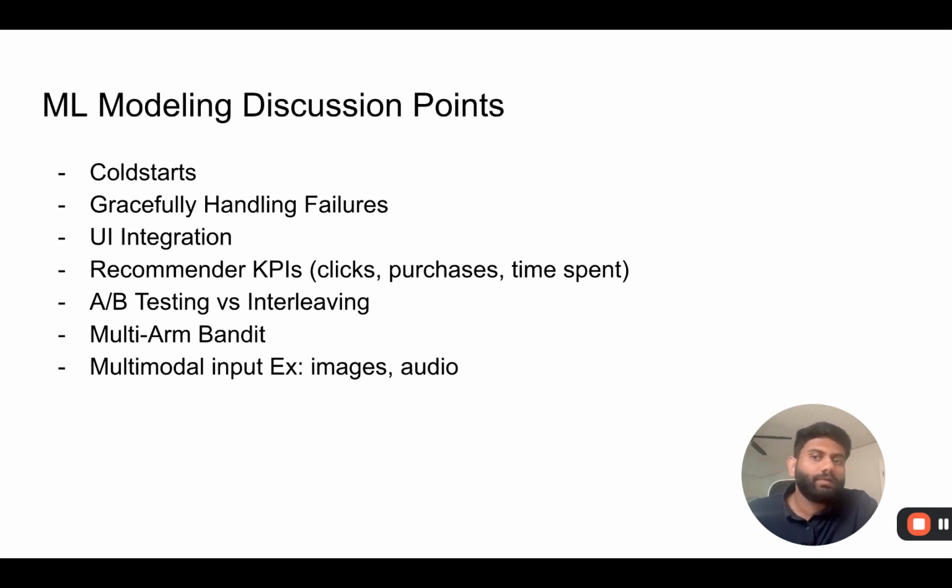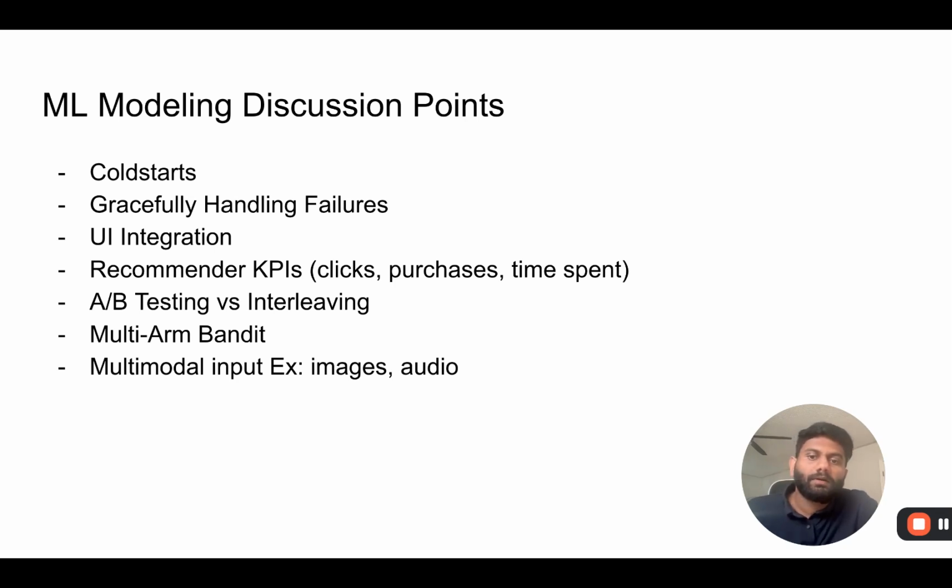And also, how do we gracefully handle failures? What are the guardrails and fallback mechanisms we need to implement so this system doesn't fail for any reason? And how do we integrate this system with the user interface? What are the recommendations going to look like from the UI side? And how can we improve the user's experience using these recommendations?